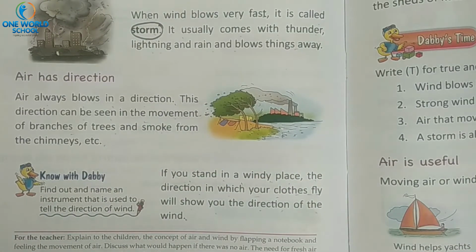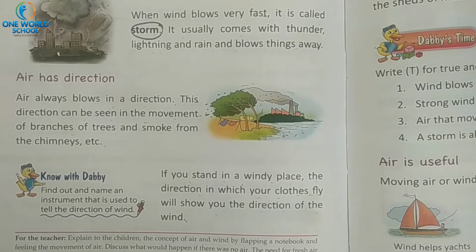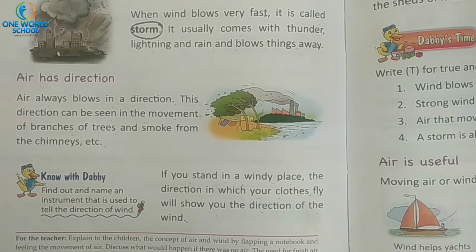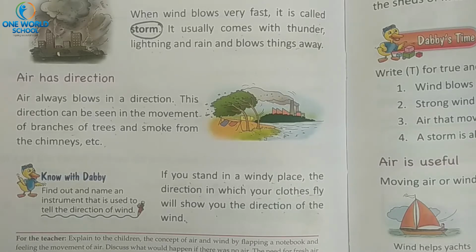The same example I have given you. Then one more example is the kite festival. Yes or no? Yes. So air has a direction.